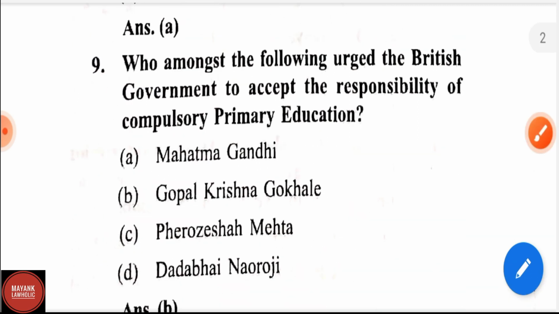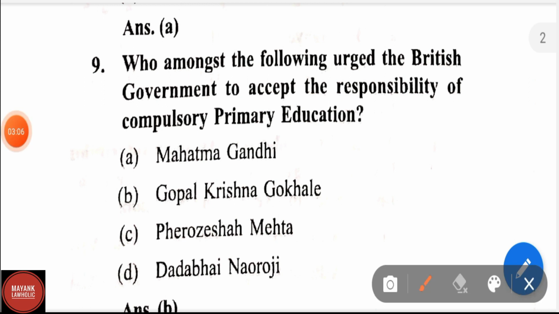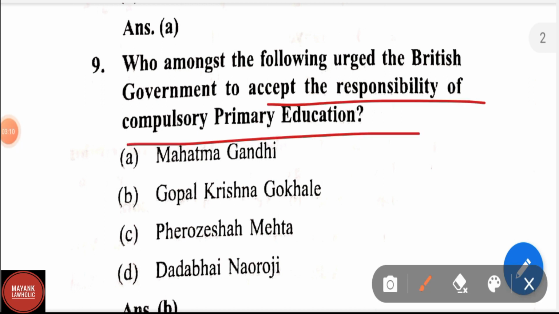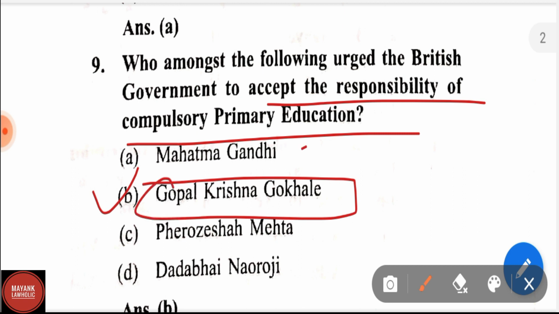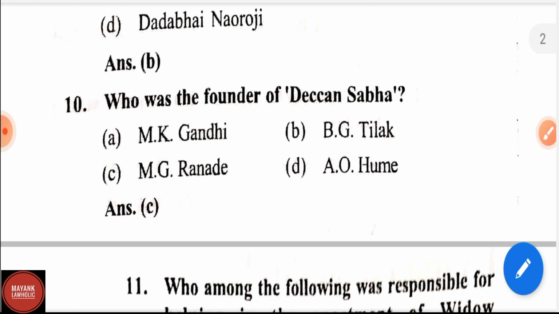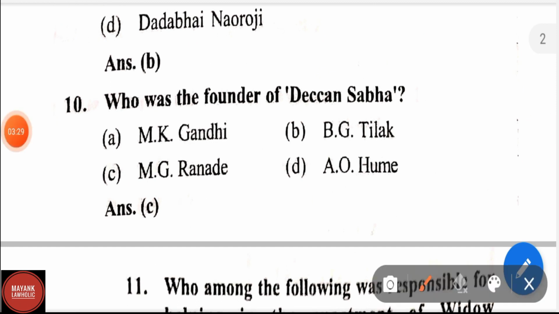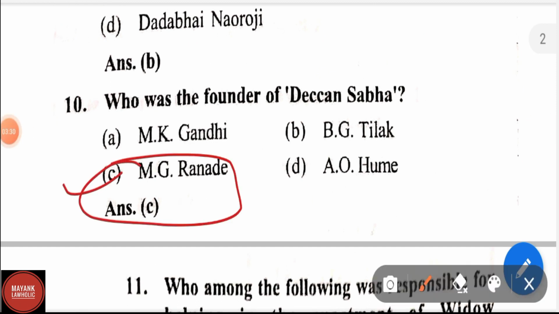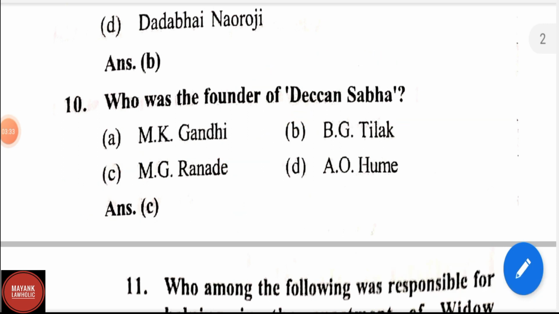Question number 9. Who among the following urged the British government to accept the responsibility of compulsory primary education? Options are Mahatma Gandhi, Gopal Krishna Gokhale, Firoz Shah Mehta and Dadabhai Naoroji. Correct answer is Gopal Krishna Gokhale. Gopal Krishna Gokhale is also associated with the Servants of India organization, and he is also considered to be the political guru of Mahatma Gandhi. Question number 10. Who was the founder of Deccan Sabha? Correct answer is M.G. Ranade. M.G. Ranade was the founder of Deccan Sabha.